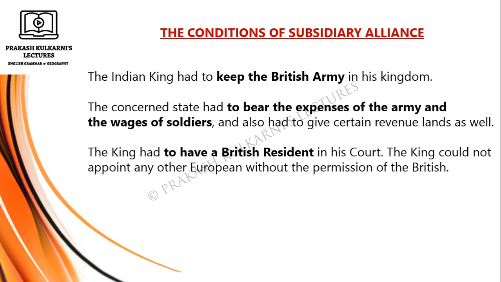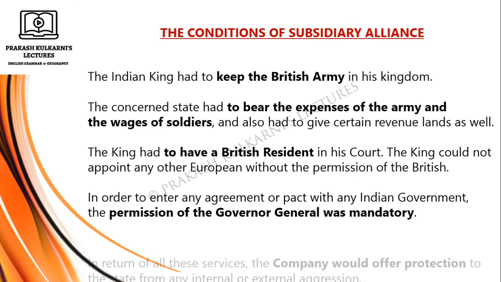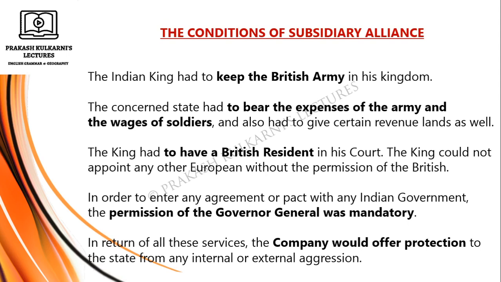The king had to have a British resident in his court. The king could not appoint any other European without the permission of the British. In order to enter any agreement or pact with any Indian government, the permission of the Governor General was mandatory. Mandatory means compulsory. In return for all these services, the company would offer protection to the state from any internal or external aggression.